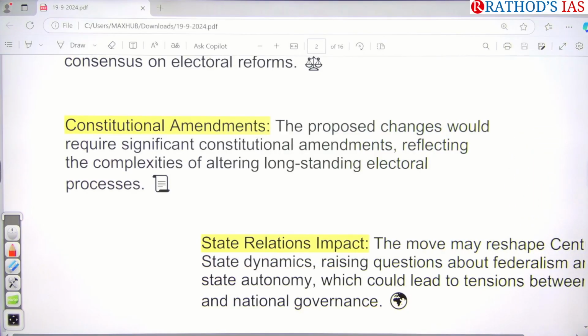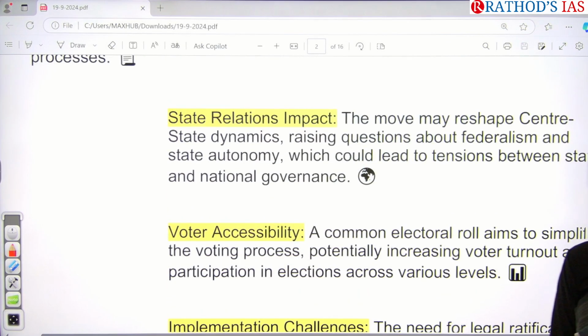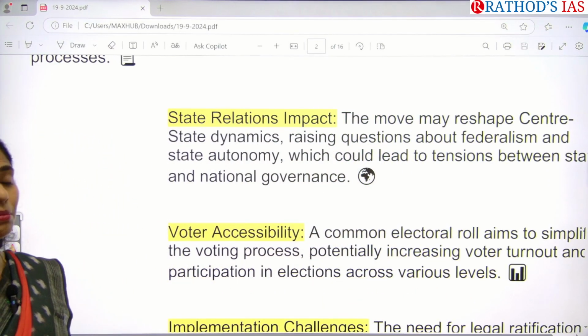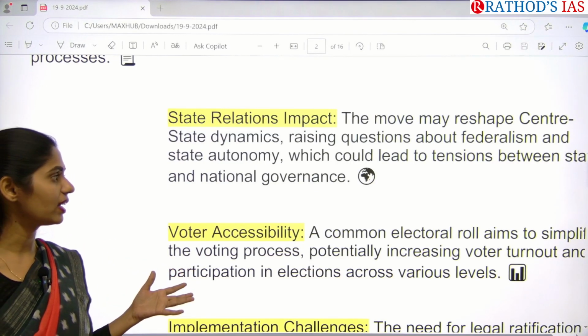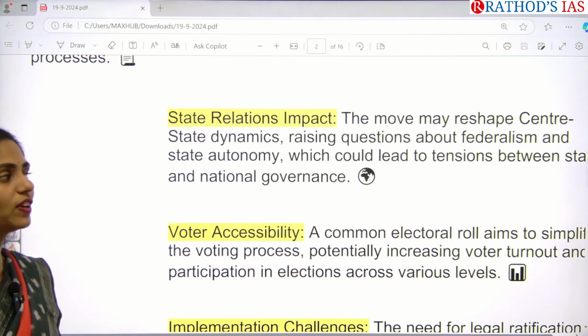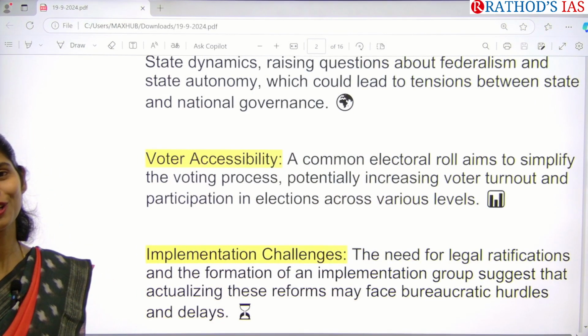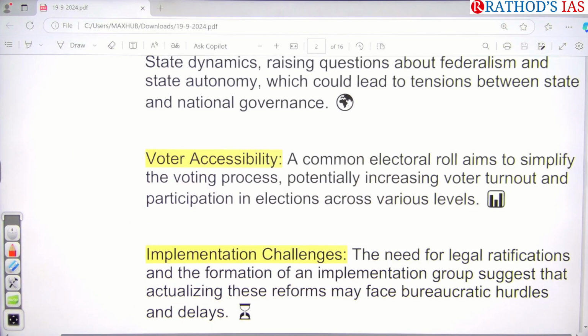We require significant constitutional amendments that will reflect the complexities of altering long-standing electoral process in our country. And next one here is, yes, there will be some impact on central-state relations. So whatever the central-state dynamics is now, especially in some non-BJP ruling states, yes, there will be a question of federalism, and that will further lead to tensions between central as well as state. And next one here is, yes, whenever we are having this common electoral roll, obviously it will be increasing the voter participation as well as voter turnout. Okay, so this is one advantage that we are going to get.